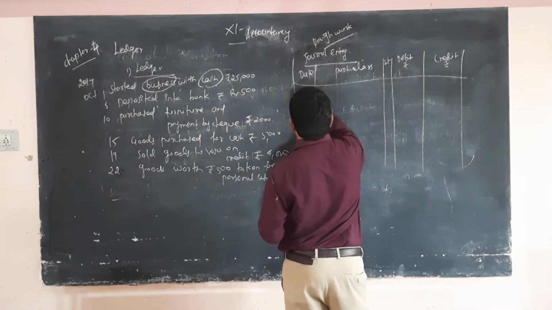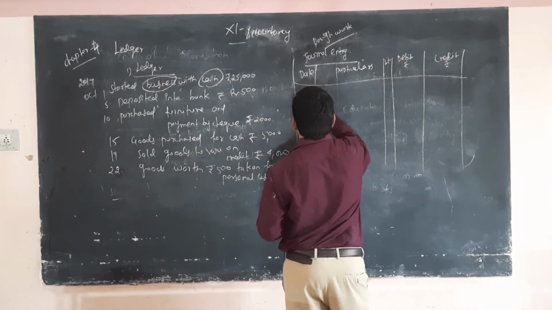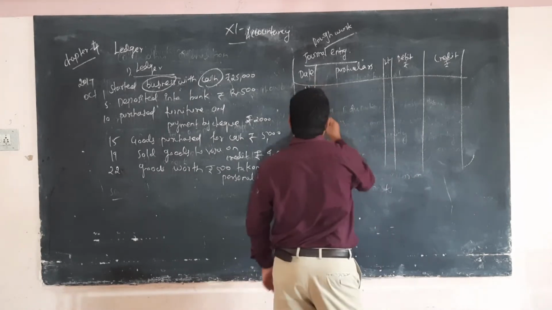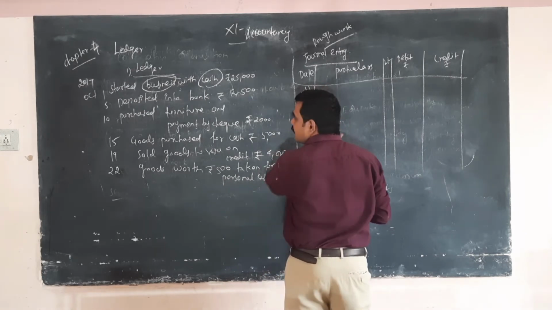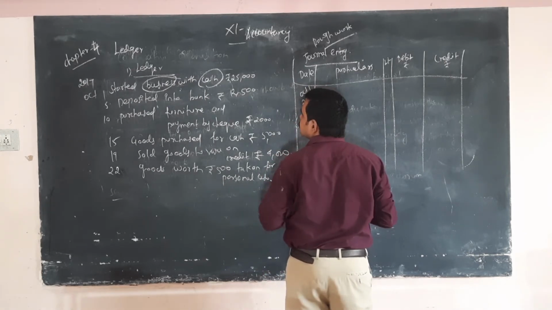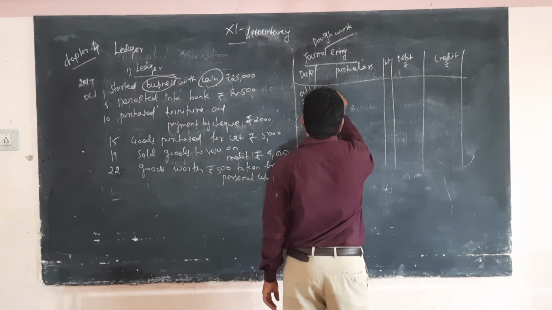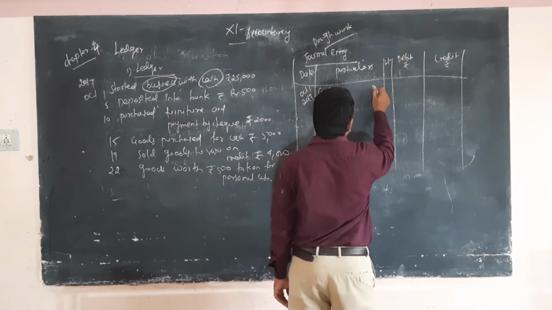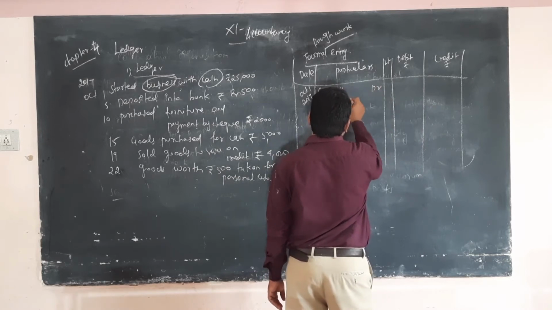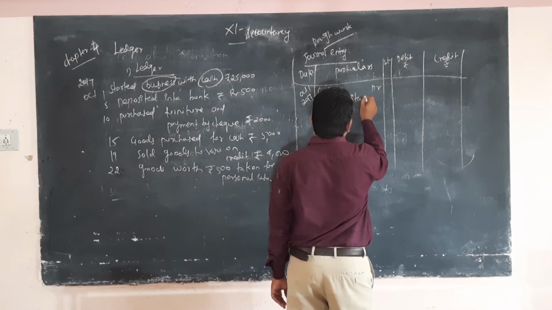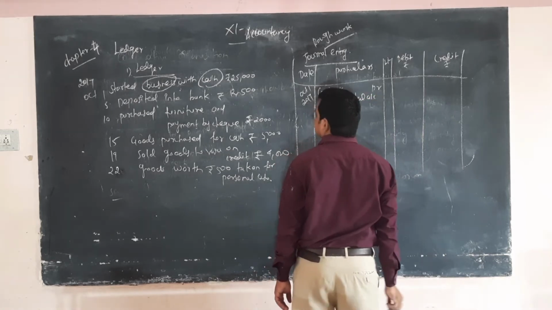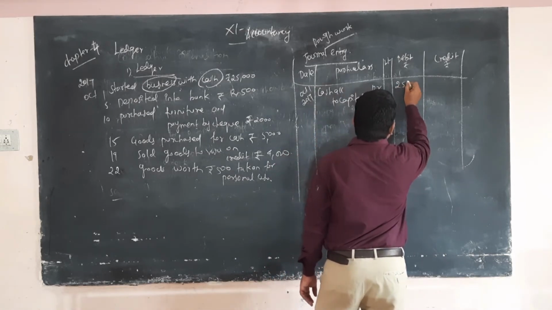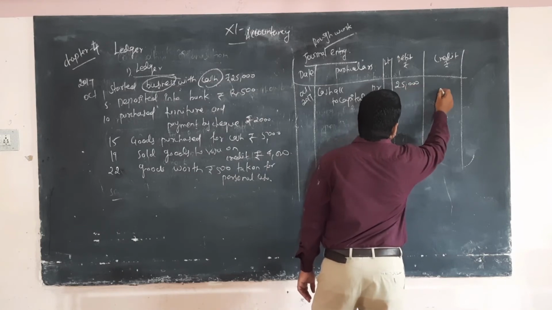October 1, 2017, cash account debtor to capital account, 25,000.